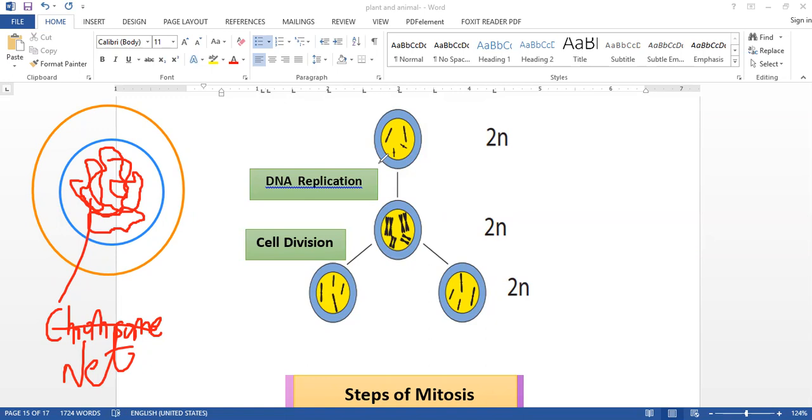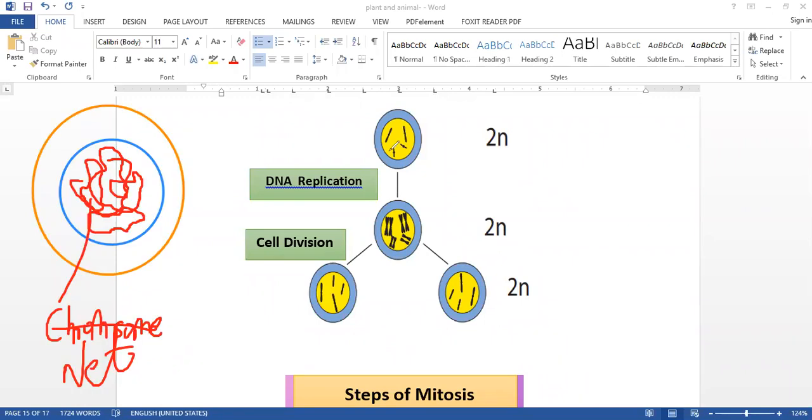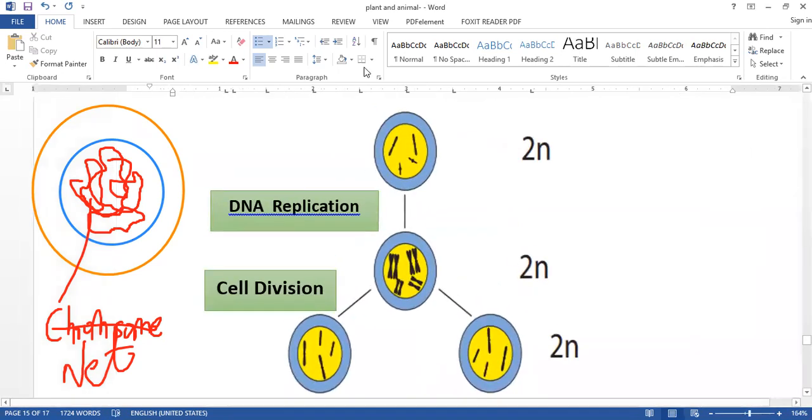Right. Now let's talk about how this mitosis or meiosis occurs. See the picture. I will draw the picture also. Look here. This is one of the cells. This blue color is the cytoplasm. The yellow color is the nucleus. It is in your book, but not clearly. Look now. See this book.